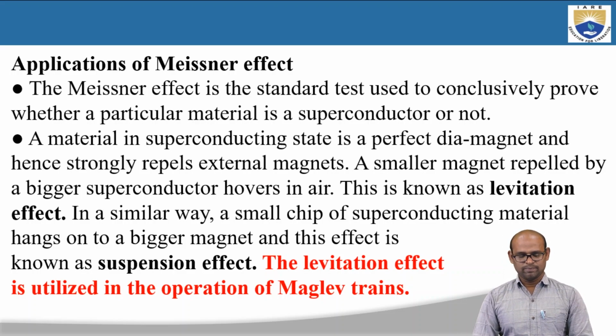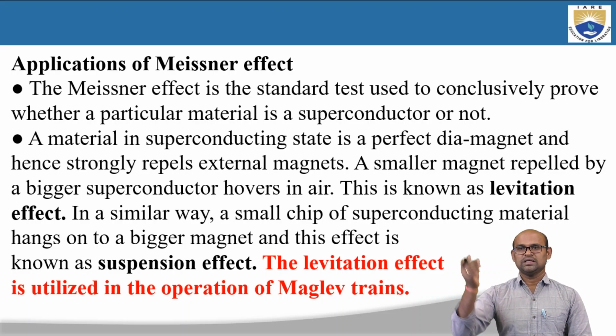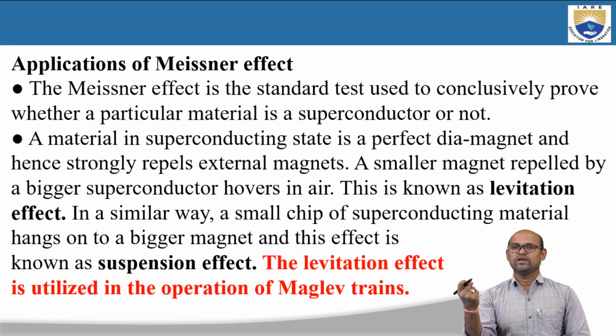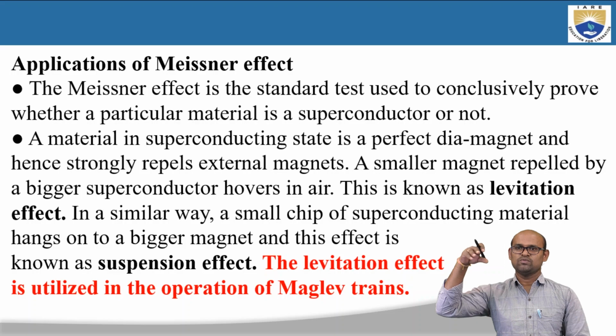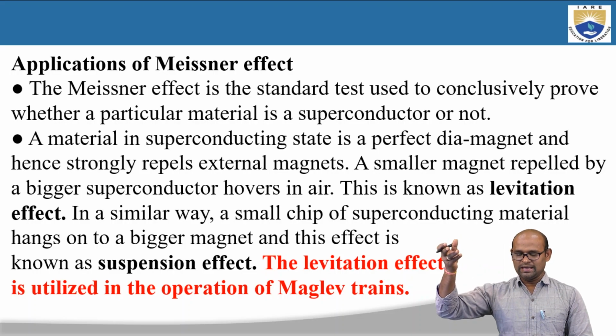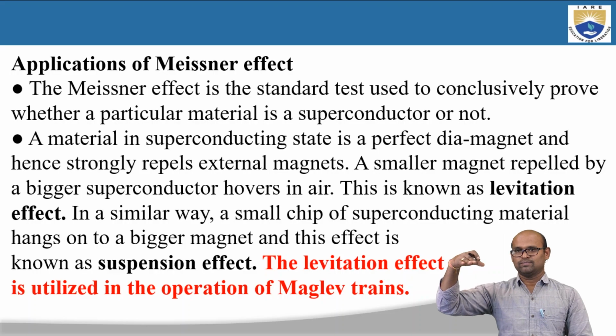A smaller magnet repelled by a bigger superconductor hovers in air, and this is known as levitation effect. Okay, so if you have a superconductor and you have a small magnet on the top of the superconductor, the superconductor will expel the magnet, right? So that is the reason why this magnet which is on the top of this big superconducting material will hover in air, and this is called levitation effect.